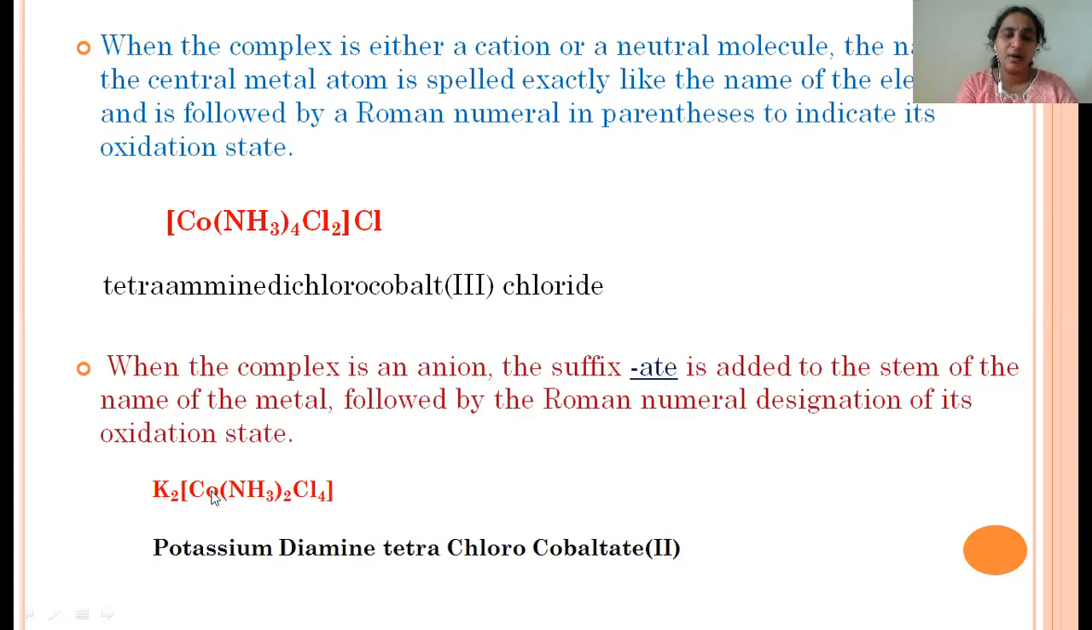And what is the charge of this complex? Here +2, here -4, so the metal will get +2. That we write in brackets. So what is the difference between these two complexes? Here the sphere is negative, hence we add ate as a suffix to the metal. Whereas here the sphere is neutral. For any cation sphere or neutral sphere, we need not add any suffix to the metal. We write the metal name as it is.